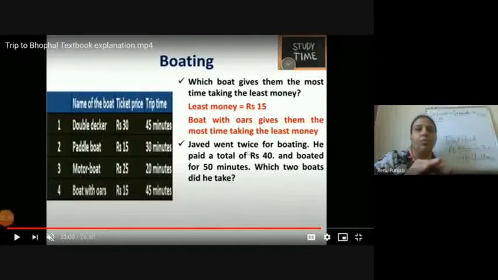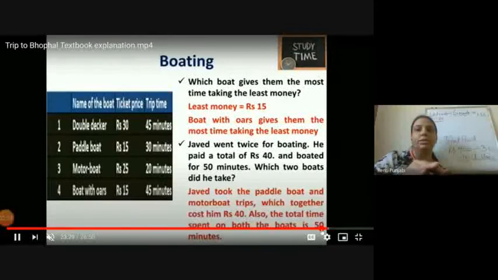Javed went twice for boating. He paid a total of rupees 40 and boated for 50 minutes. So which 2 boats did he take?